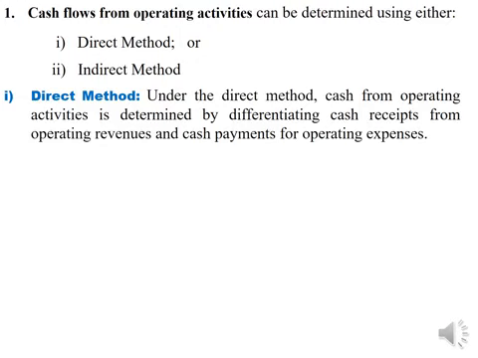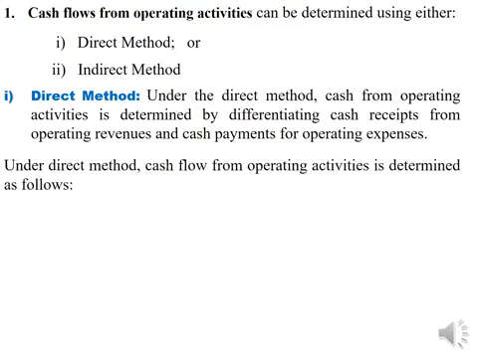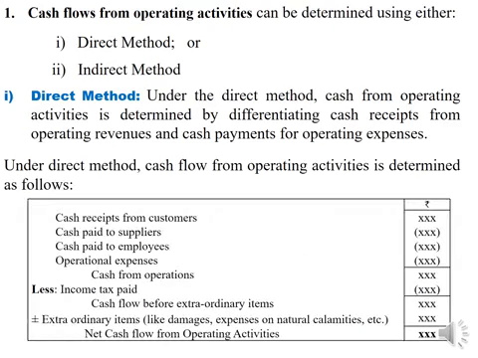Direct method. Under this method, cash from operating activities is determined by differentiating cash receipts from operating revenues and cash payments for operating activities. Under this method, cash flow from operating activities is determined as follows.